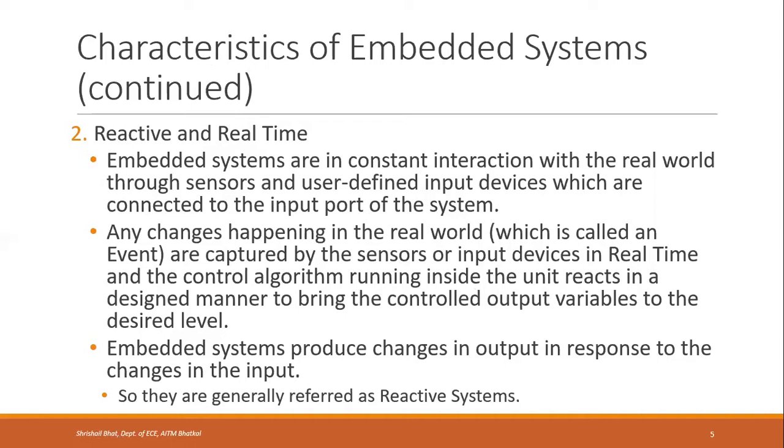So that is what we have seen in embedded systems. Some changes in the environment or the real world are detected by the sensor. Then a program runs inside the embedded system to bring some change in the output variable. That means they react to some changes in the input, to some changes in the environment, and that reaction has to be in real time. So they are both reactive and real time. Embedded systems produce changes in output in response to the changes in the input.